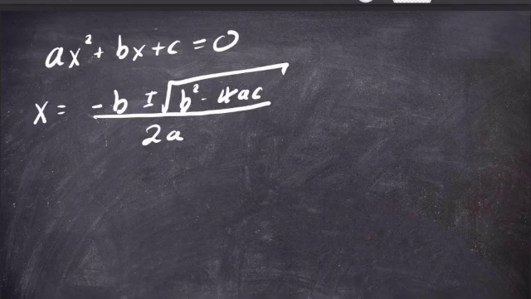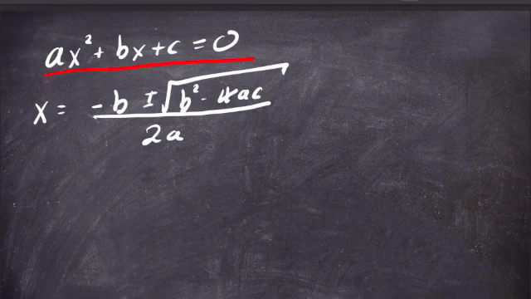Okay, so in this video we're going to look at how to derive the quadratic formula. So our starting point is the quadratic equation, which is an equation of this form: ax squared plus bx plus c equals 0, where a, b and c are just any numbers, and we want to find the values of x where this equation is satisfied.